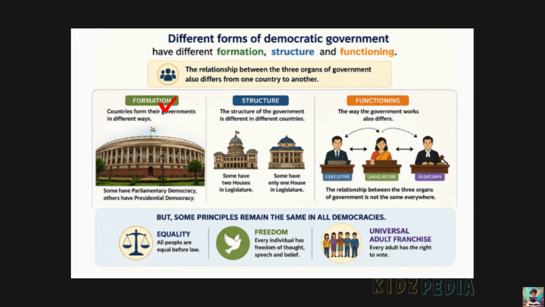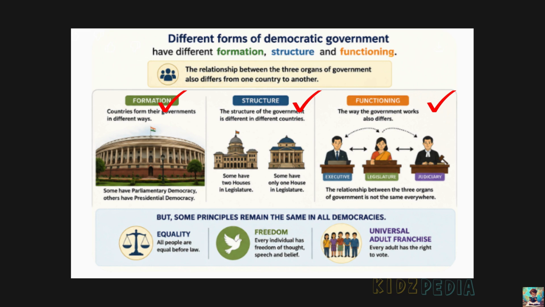They may differ in how the government is formed. For example, parliamentary democracy or presidential democracy. The structure of the government, such as having one house or two houses in the legislature. The way the government function, how the executive, legislature and judiciary work. And also the relationship between the three organs of government, which can also be different.